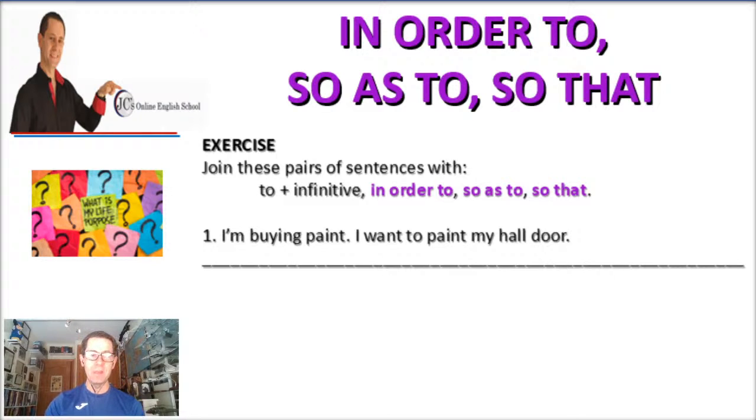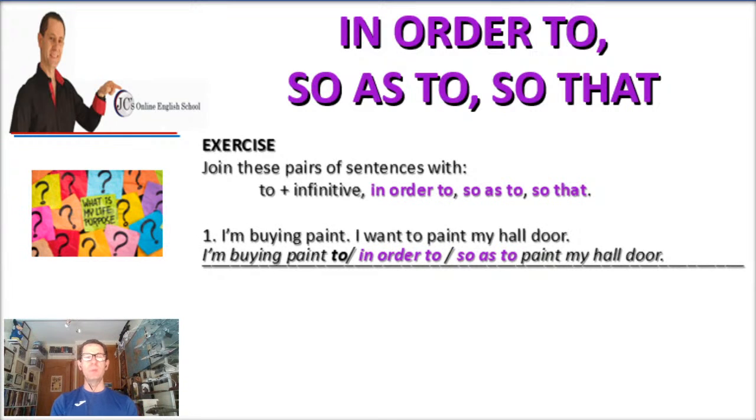All right. So the combination of the two sentences could be, I'm buying paint to paint my whole door. You can also say, hello, you're all ears in this lesson. Thank you, Julie. Thank you very much. It's a very interesting topic because, like I said before, it increases your vocabulary level in English. Different ways to say the same thing.